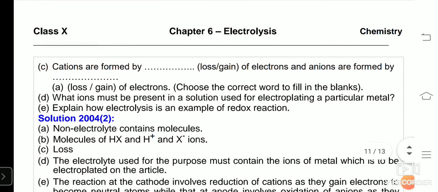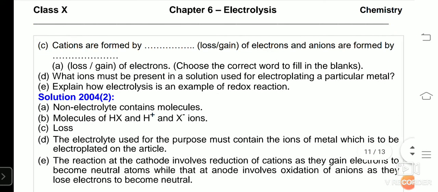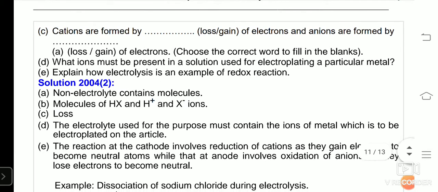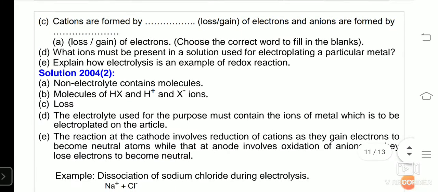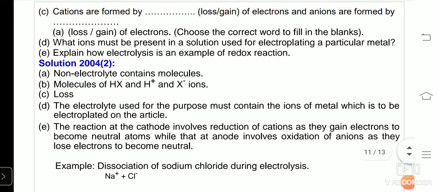Question C, again, it's a fill in the blanks. It says cations are formed by dash. Your option given is loss or gain of electron. Please remember, metals form cations and non-metals form anions. Metals lose electron and non-metals gain electron. Therefore, metals will have positive ion and non-metals form negative ion. So here your answer would be loss of electrons. And anions are formed by gain of electrons.